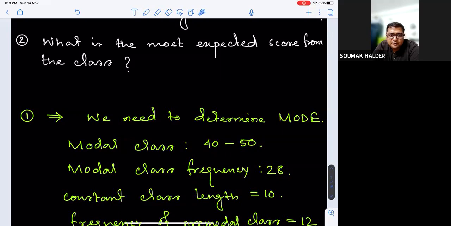The second method was the assumed mean method, and the third was the step deviation method. So go for deciding the mean in all three processes and look into the calculation to see how all three take you to the same final result.